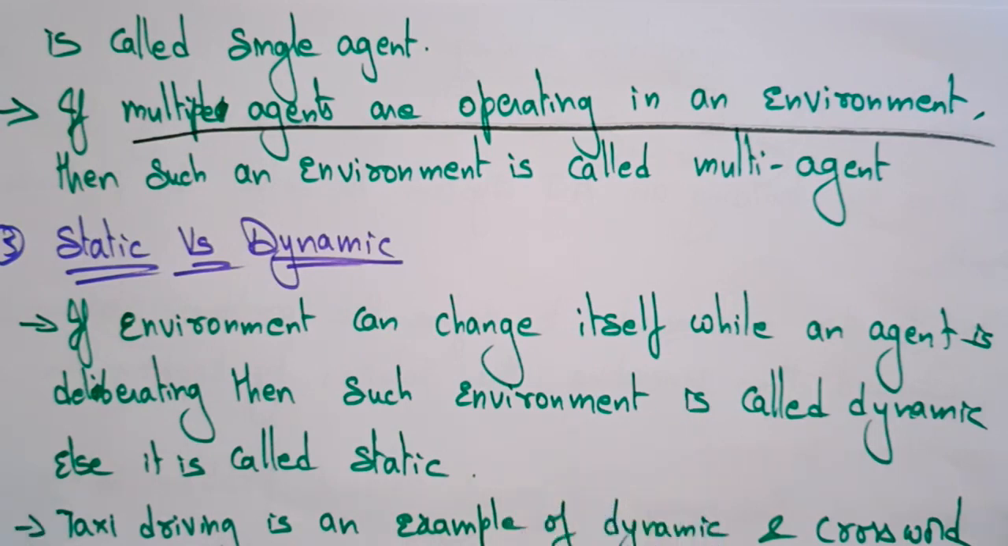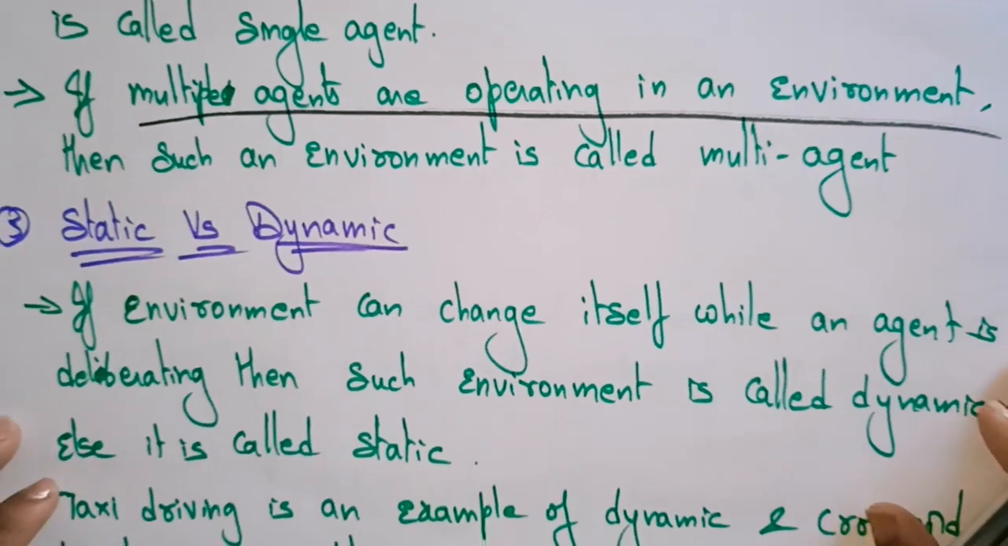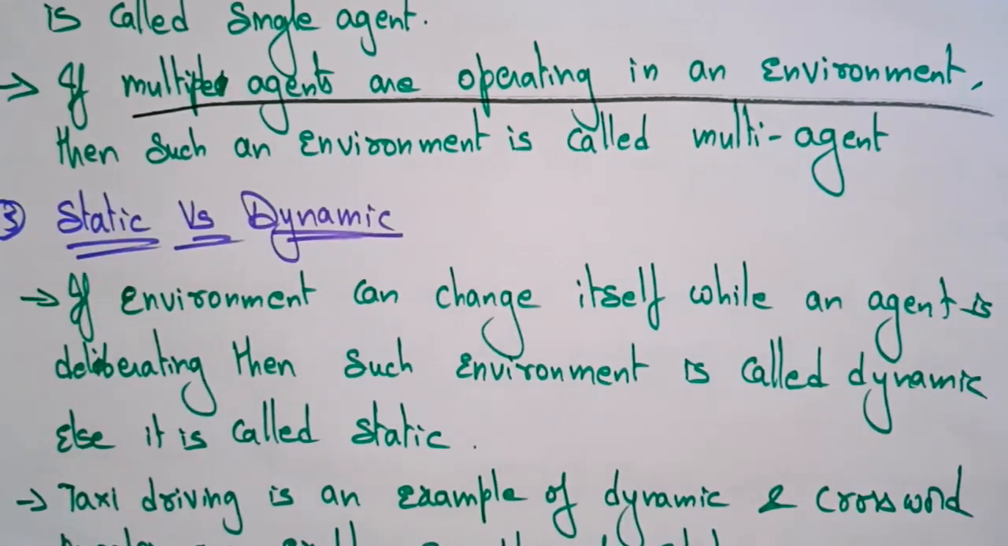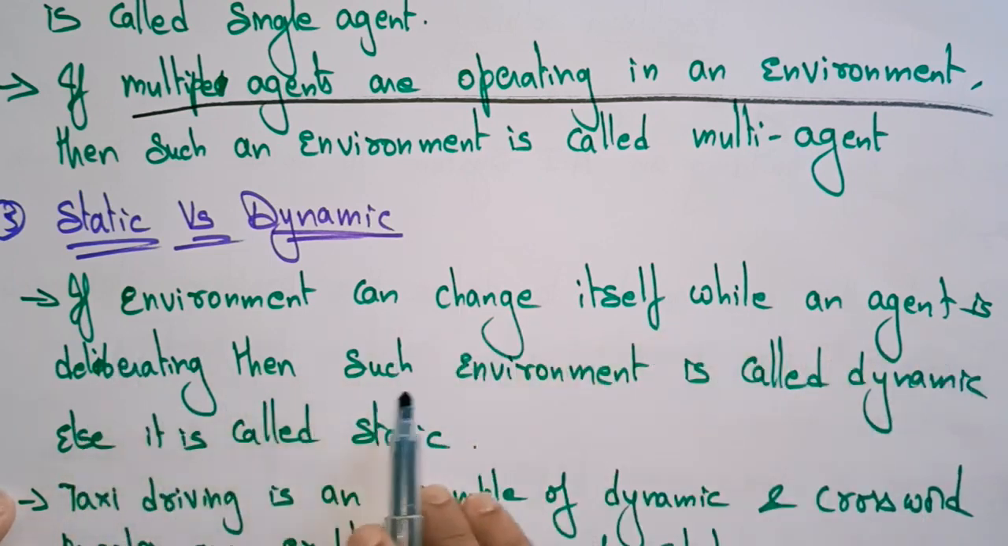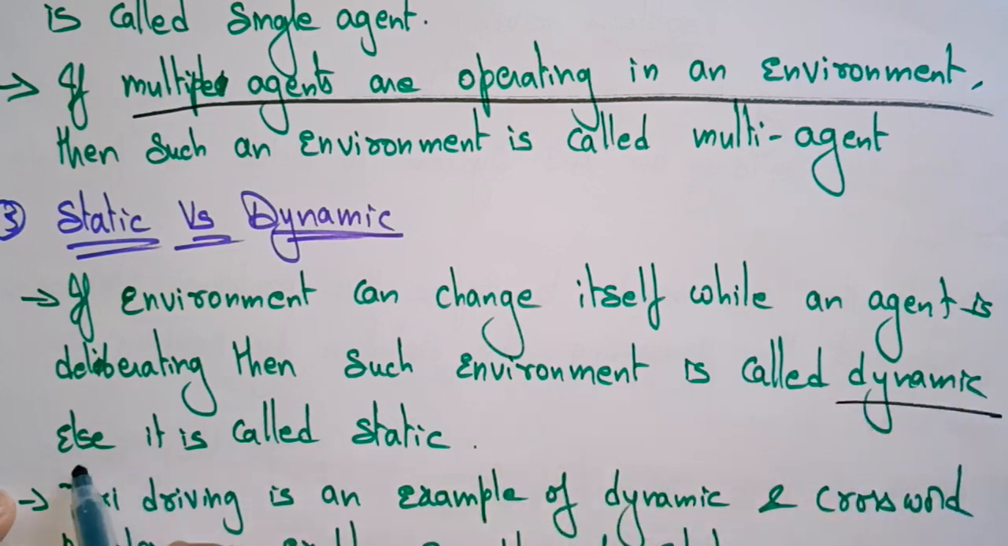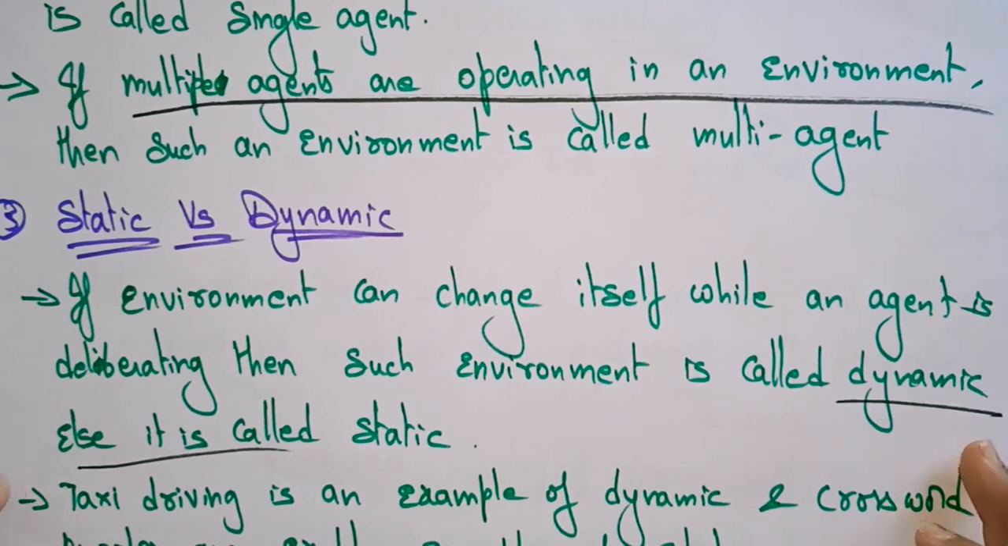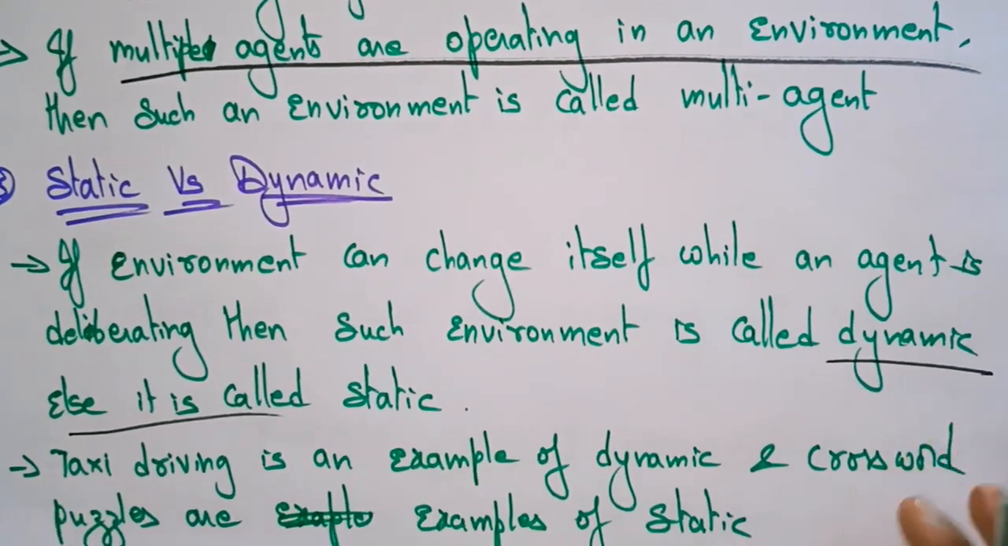We are talking about the features of the environment in the view of the agent, because the agent is surrounded by the environment. Next one, static versus dynamic. If the environment can change itself while an agent is deliberating, then such an environment is called dynamic. Otherwise it is static.